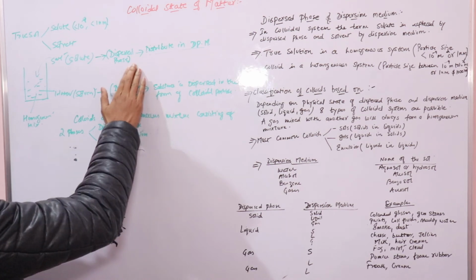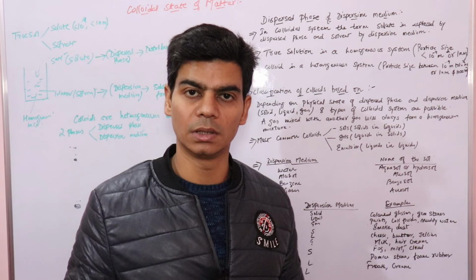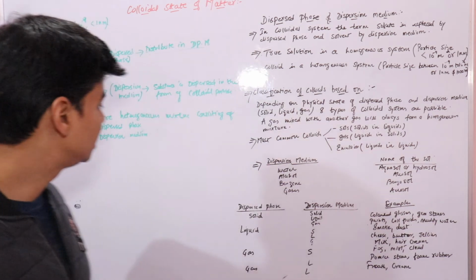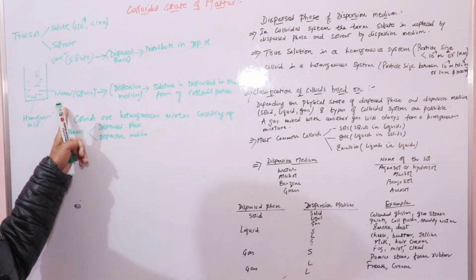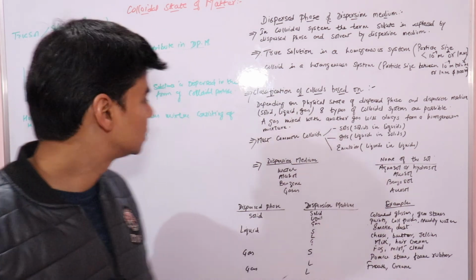Just remember that the dispersed phase is the same as the solute in a true solution, and the dispersion medium is the same as the solvent.